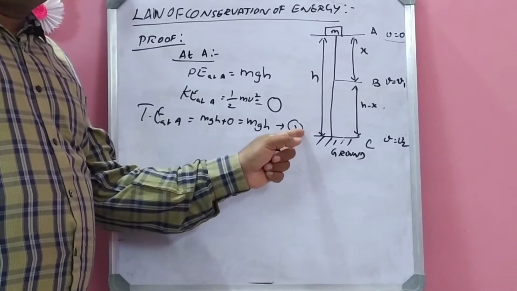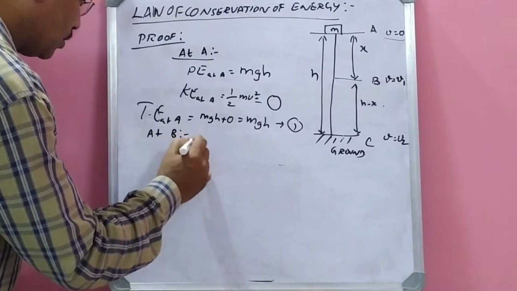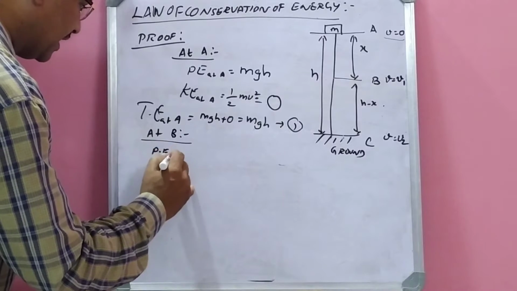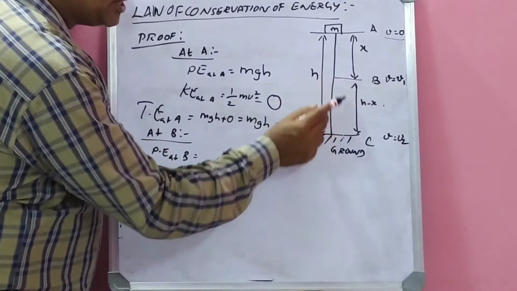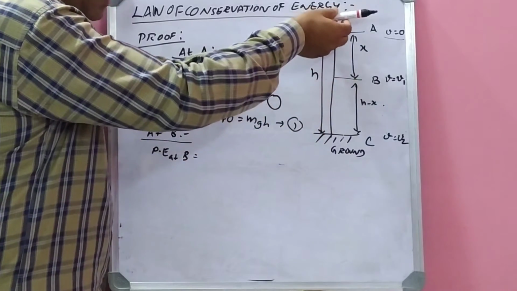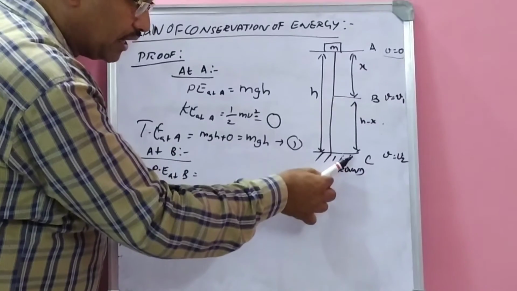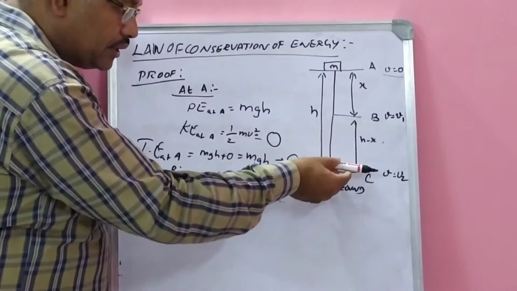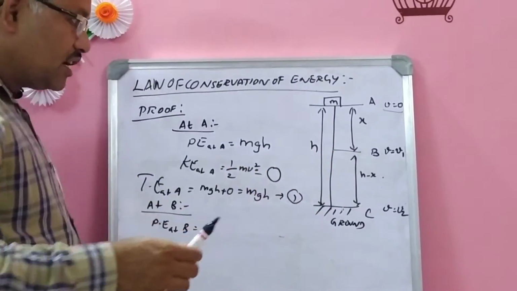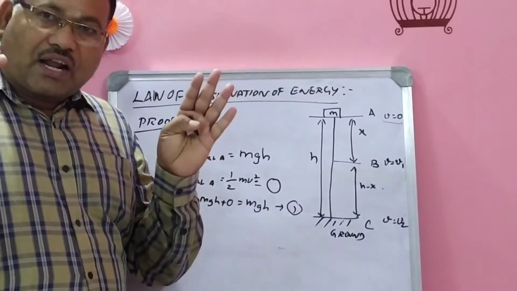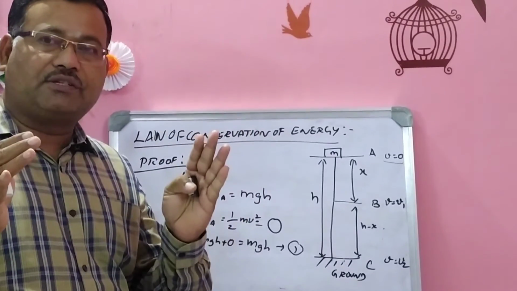mgh, equation number 1. At B, potential energy at B is equal to, at point B, what is the potential energy? So the body when it comes to the point B, what is the height from the ground? In which height it is placed. So it is not standing at the point B. Just we are taking it as an example.